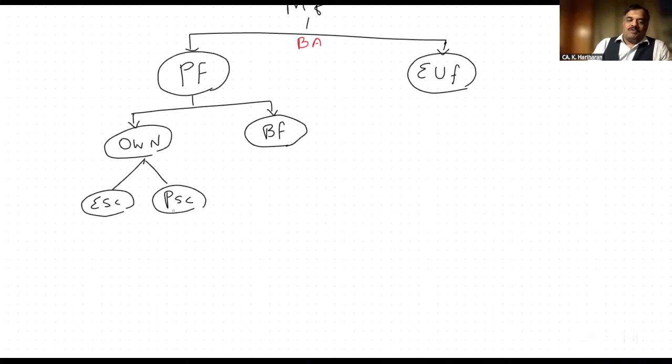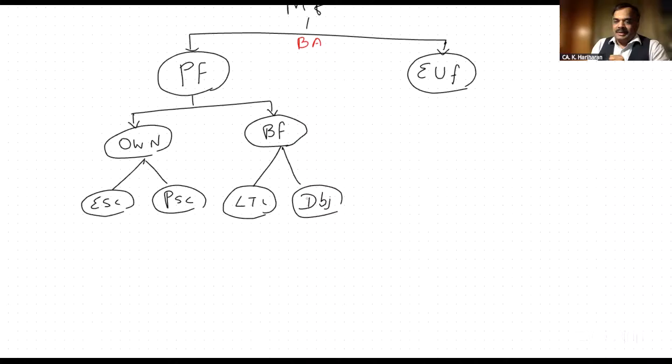If it is borrowed fund, it may be long-term loan or by way of debentures. These are all the means of procurement or ways of procurement. So procurement either by way of equity share capital or preference share capital or long-term loan or debentures. These are all the various ways in which we are going to procure the fund. Got it, my dears?